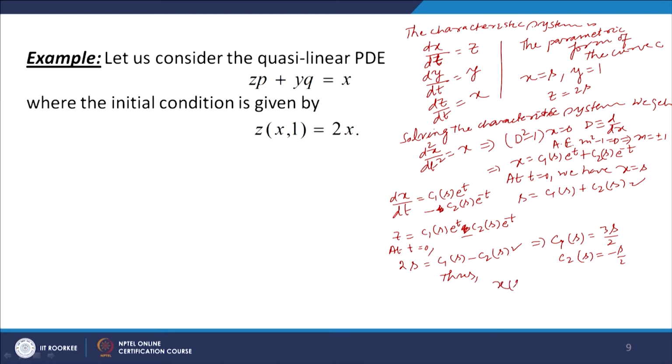we got x(s,t) is equal to 3s by 2 e to the power t minus s by 2 e to the power minus t.